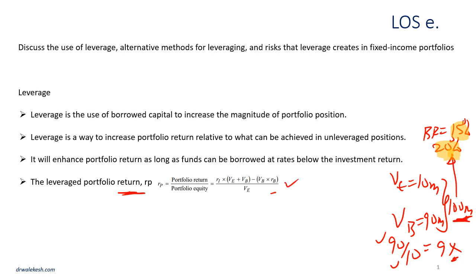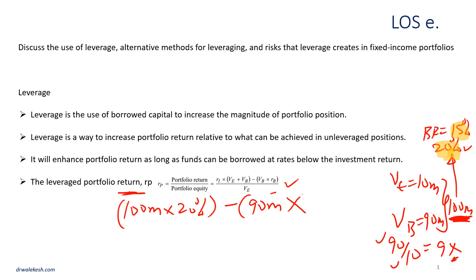My whole portfolio is 100 million. That's what I've invested in. But the return I will earn on the 100 million is how much? That's 20%, because that's our return on investment. Then minus, I need to pay interest on my borrowed funds. The amount I borrowed is 90 million, so that's 90 million times, what's the borrowing rate?